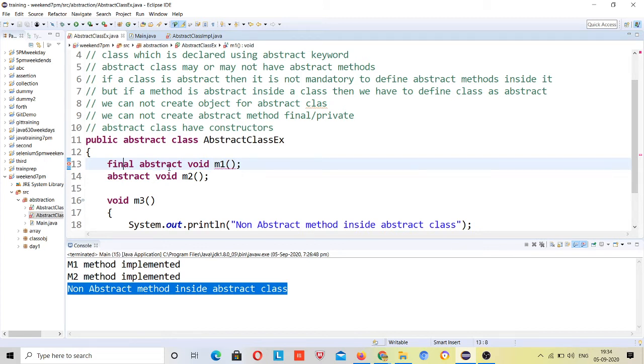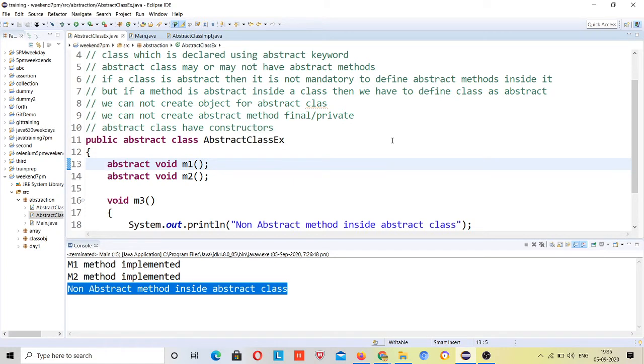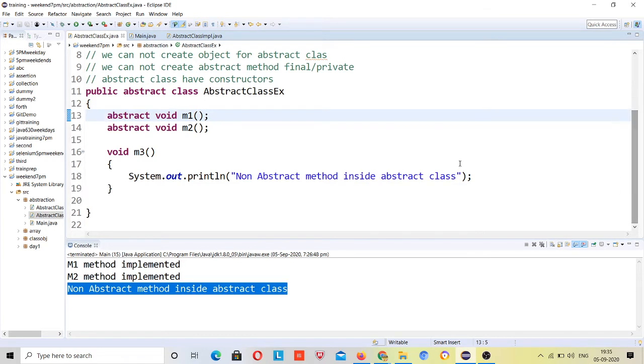But if you define this as final, then you cannot override this method. If you are not able to override it, how will you provide the implementation for this method, right? That's why you cannot make this abstract method final. You cannot make it private either, because private is restricted to the same class and will not go to the extending class. That's why you cannot make it final or private.